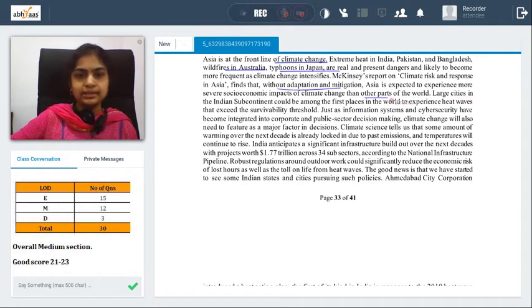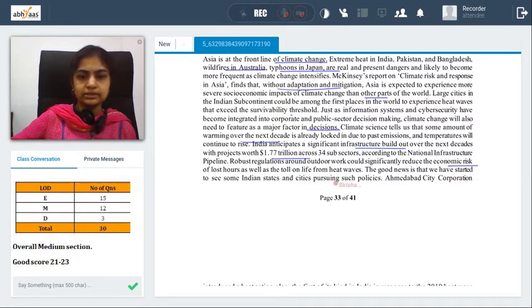That's what they feel. Large cities in the Indian subcontinent could be among the first places in the world to experience heat waves that exceed the survivability threshold. Just as information systems and cybersecurity have become an integrated part, climate change also needs to be considered in decision making. Climate science tells us that some amount of warming over the next decade is already locked in due to past emissions. India anticipates a significant infrastructure build over the next few decades, trillions in 34 subsectors. Robust regulations around outdoor work could significantly reduce the economic risks of lost hours.